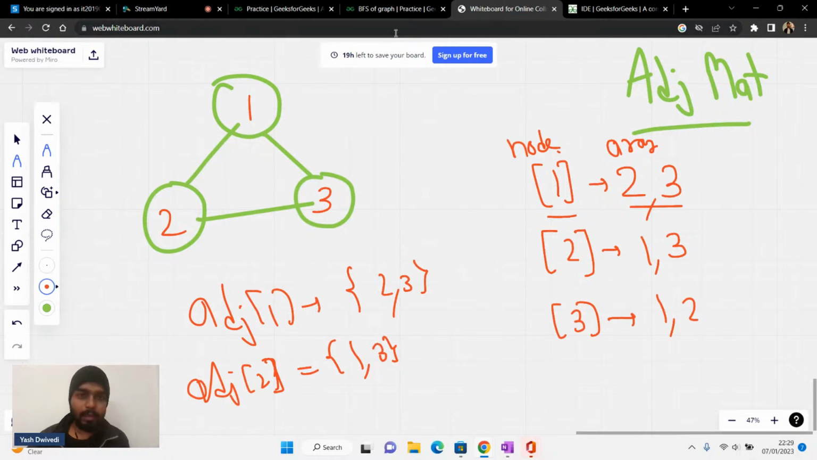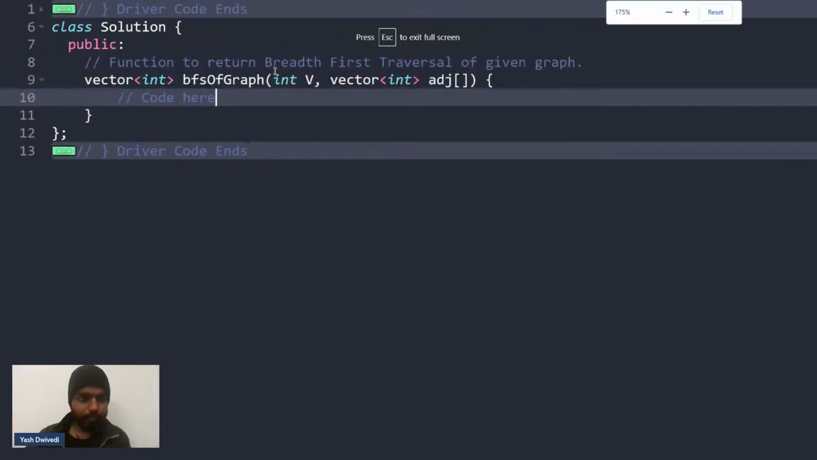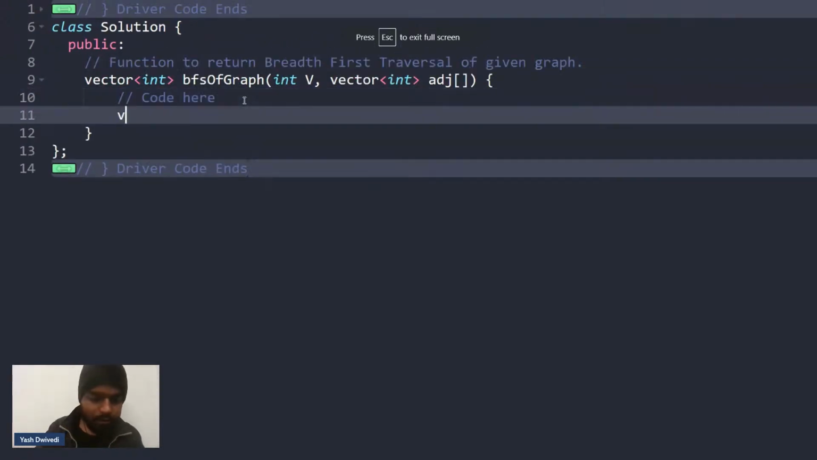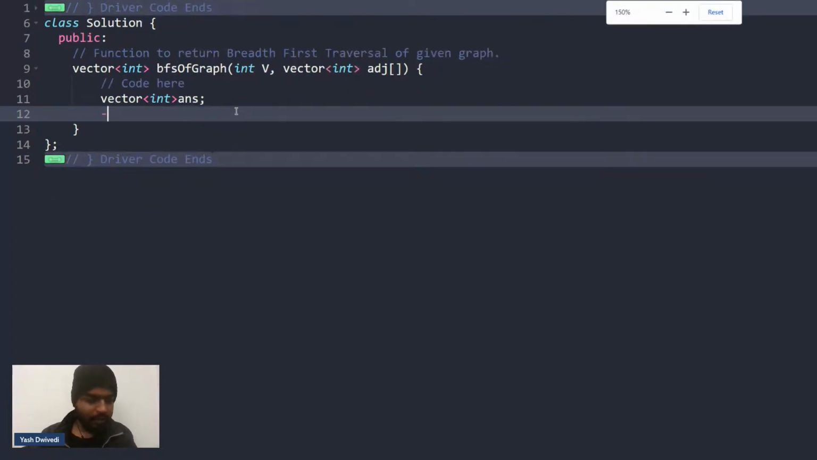Okay, I think people are decreasing. Right. So let's see how we will be doing this. We will basically have a vector of int, and let's name it answer. Then what will we do next, guys? Quickly let me know. This is for storing the answer. Then what should we do? Can anybody tell me?